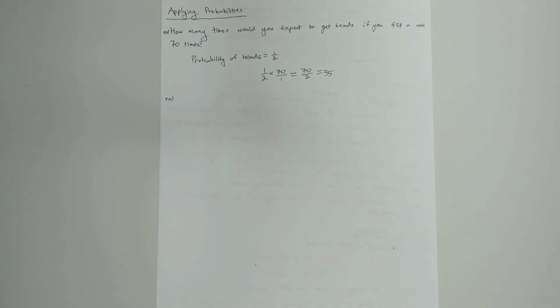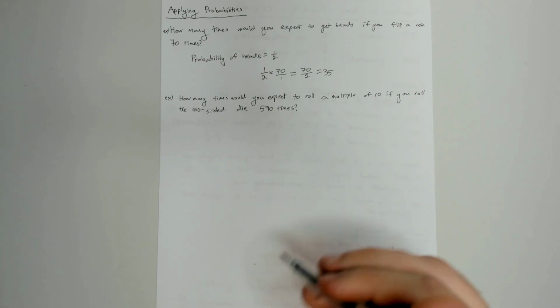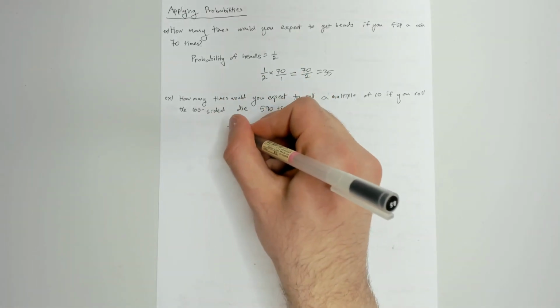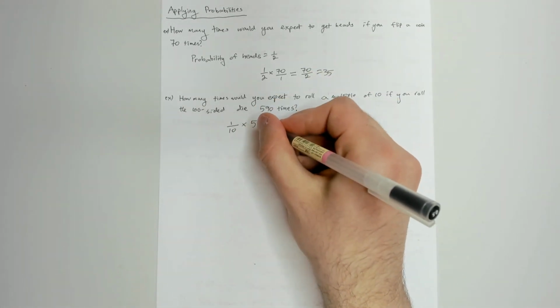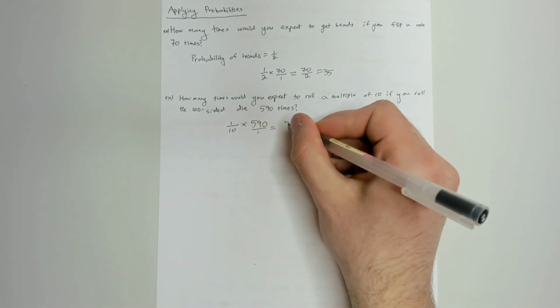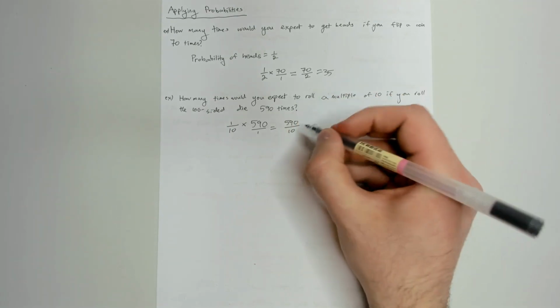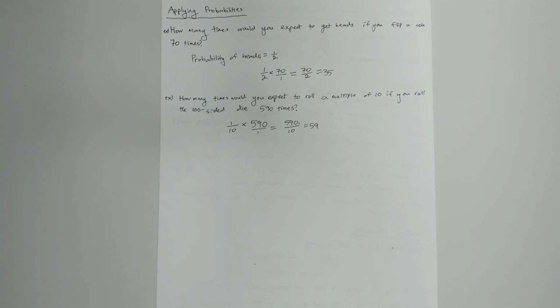And we could do a similar question, but for the 100-sided die. So how many times would you expect to roll a multiple of 10 if you roll the 100-sided die 590 times? That's a lot of rolls, but thankfully all we have to do is take the probability of getting a multiple of 10, which was 1 out of 10, and then multiply it, or apply that proportion, to the group size, which is how many times we're actually rolling the die, which is 590. So multiplying this, we get 590 over 10. Dividing by 10 just takes our decimal and slides it over 1. So we would expect to get 59 of these rolls resulting in a multiple of 10.